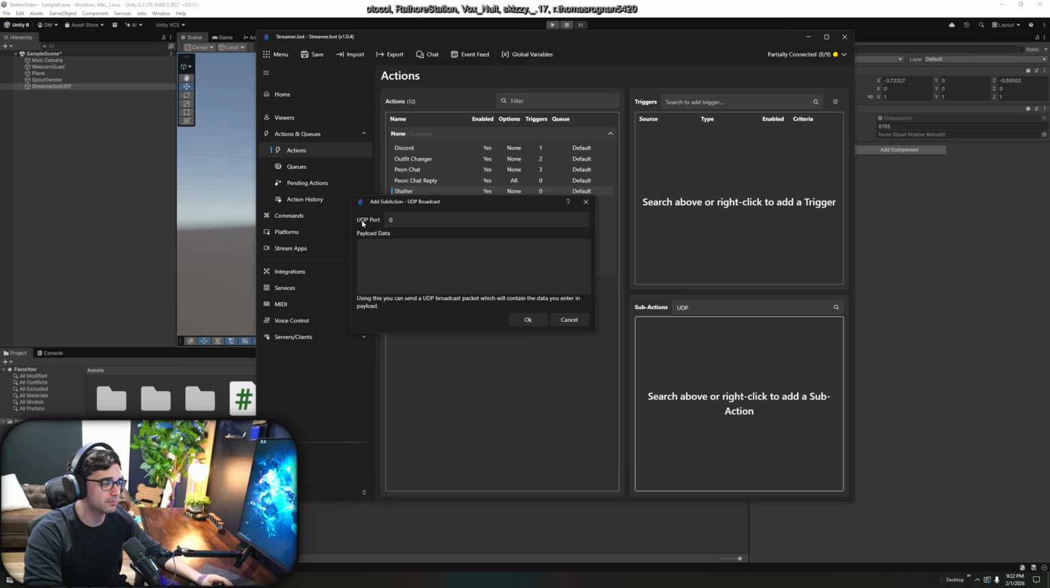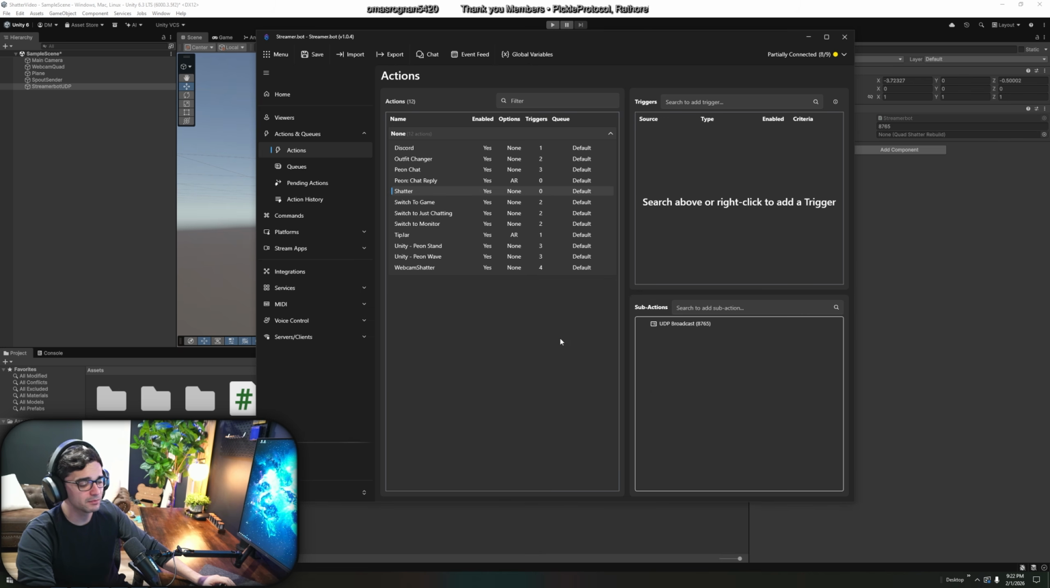This UDP port right here must match those numbers that we talked about. So this needs to be 8765. And under payload data, you're going to write the word shatter. Like I said, if for some reason you cannot get Streamerbot to listen to it, chances are it's that port, and you're simply going to change the port number, but make sure they match.